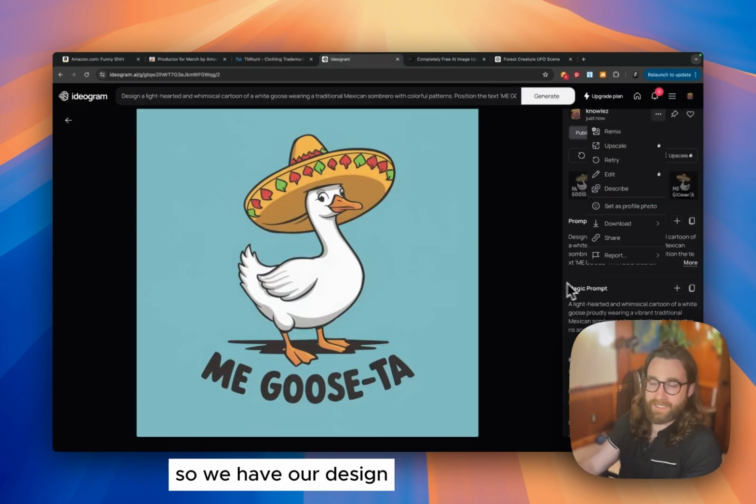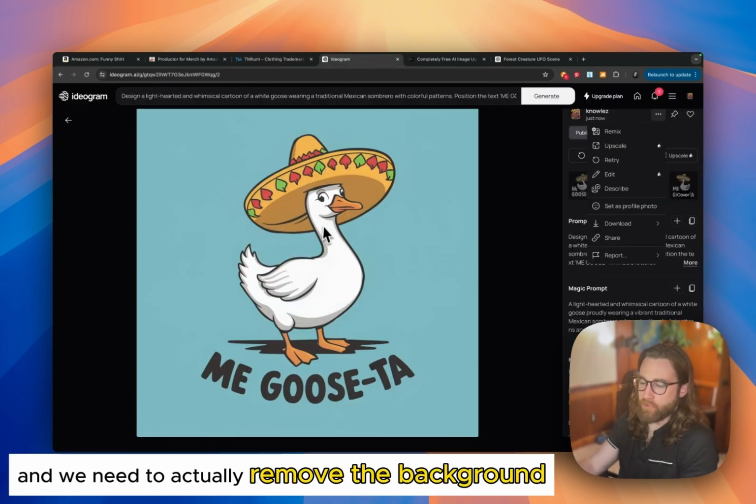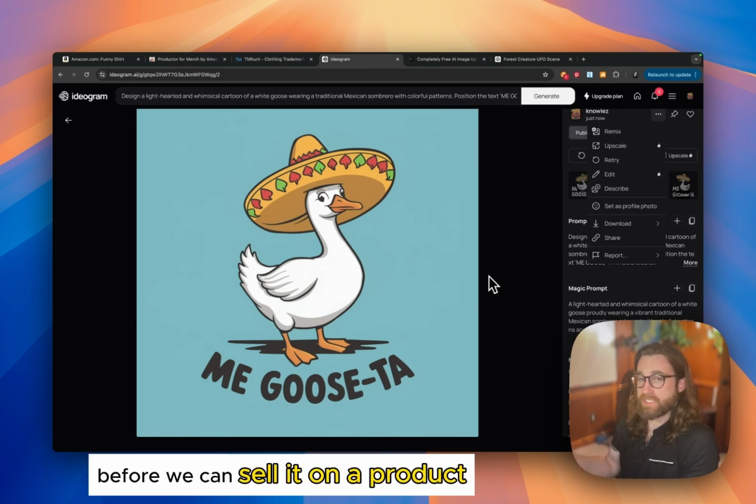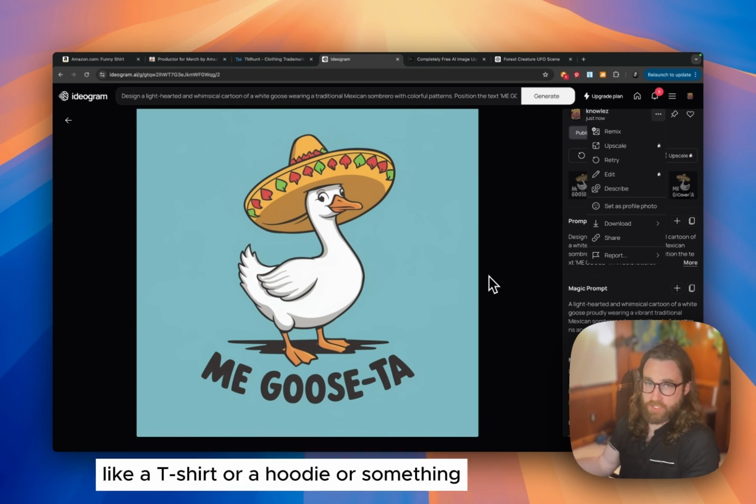So we have our design, and we need to actually remove the background and make it larger without losing the quality before we can sell it on a product like a t-shirt or a hoodie.